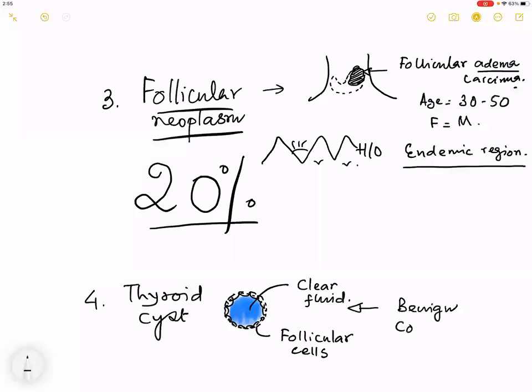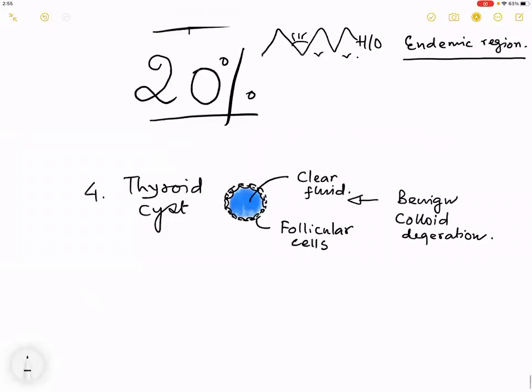comes from colloid degeneration, not cancer. Females have it more than males. Age group can be from 20 to 50.